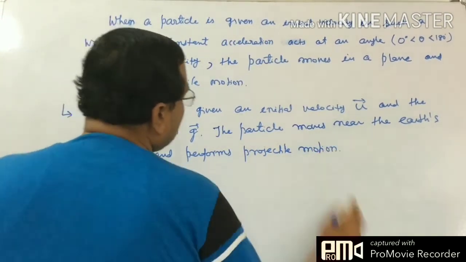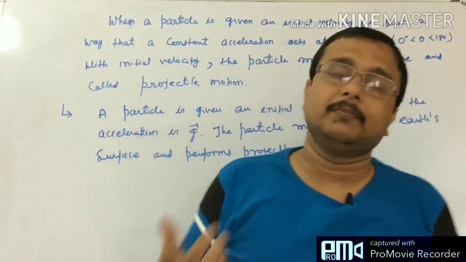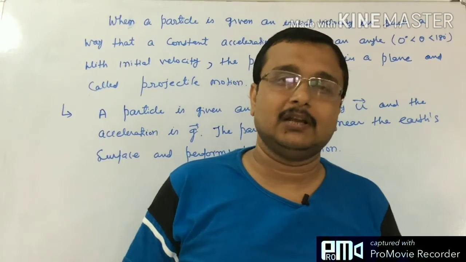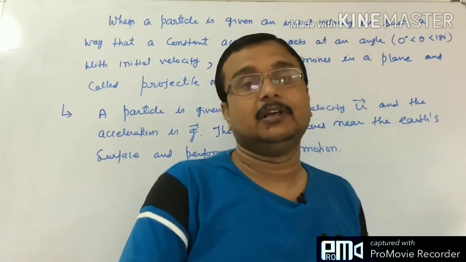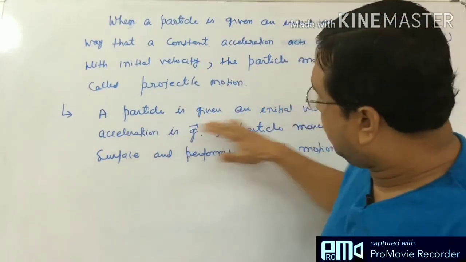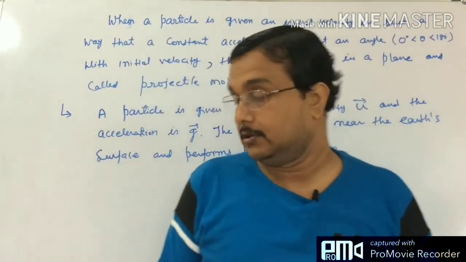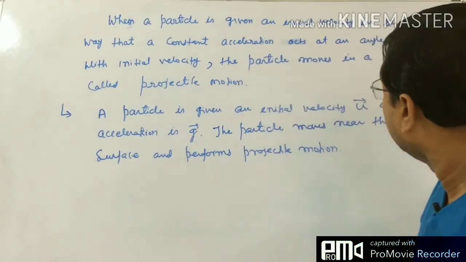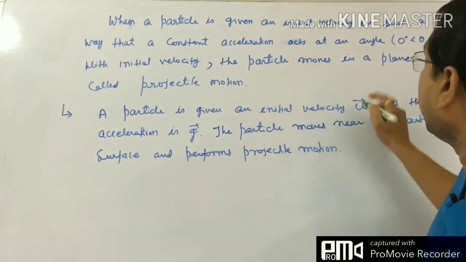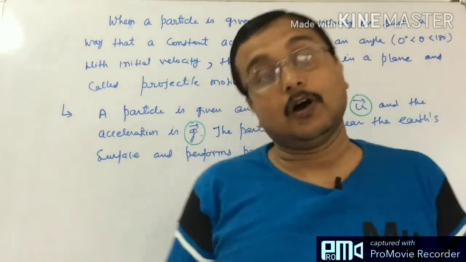So now it does not mean that projectile motion can happen only on the Earth's surface. We shall discuss here the problems mainly on the Earth's surface, but there may be some other fields, electric field, magnetic field, like that. So we shall study it later. Constant acceleration has to be there, meaning that a constant force will act on the particle. But if the particle has to execute its motion, then in this case the velocity u and acceleration g cannot be in the same direction. There must be an angle. So how can it be?